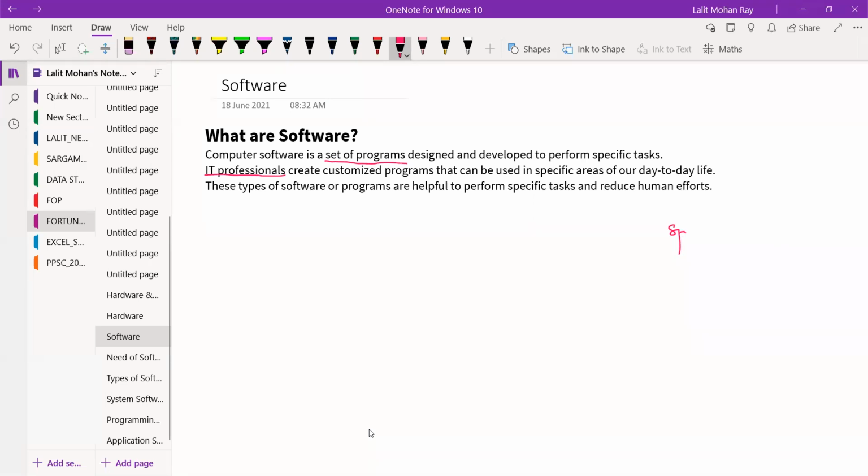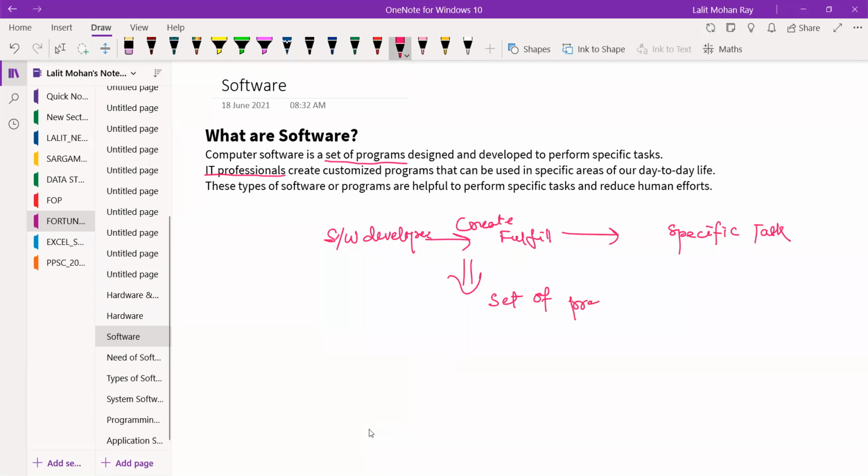So a specific task is there. To fulfill this, software developers create or develop a set of programs, and that is equal to software.